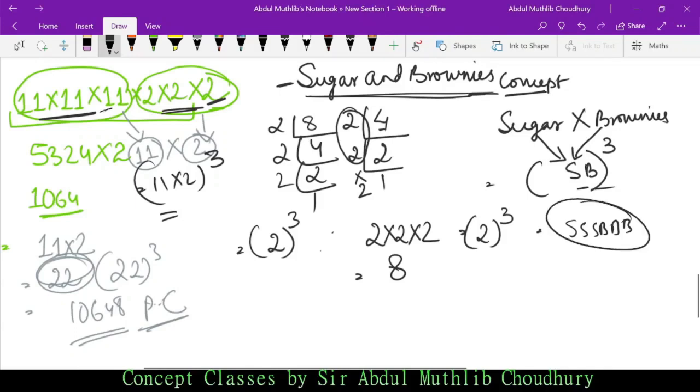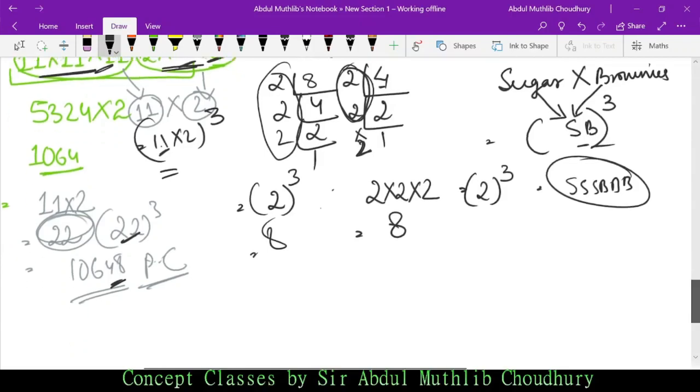How many times is 11 there? 11 is there 3 times. 2 is there how many times? 3 times. Why? After addition of another 2, in the form of multiplication. So 11 three times, 2 three times. 11 into 2 is 22. 22 cube is how much? 10648. See, in this case 2 4, there were triplets. 2 cube is how much? 8. But in this case, how many 2's do we have? 2. How many more do we need? 2. Again, remember this.